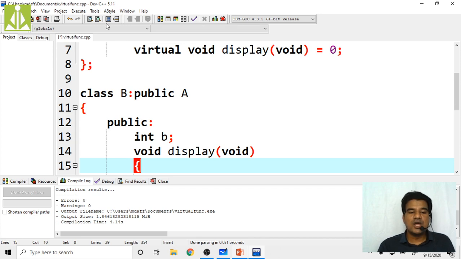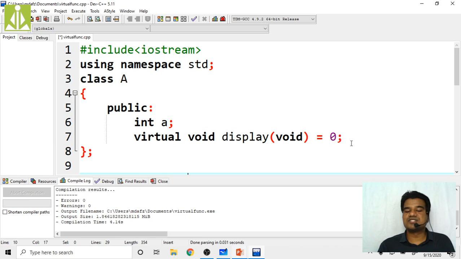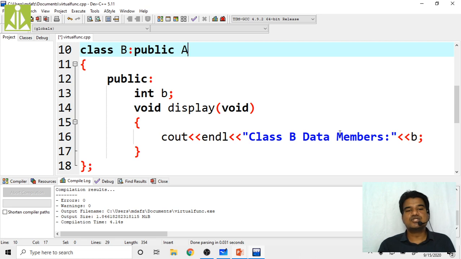Now quickly we see what output we will get. So we made the base class virtual function equals to 0. That is nothing but we made the base class member function as pure virtual function. Pure virtual function. So the binding will be late binding. So only the derived class member function will get invoked. So compile,